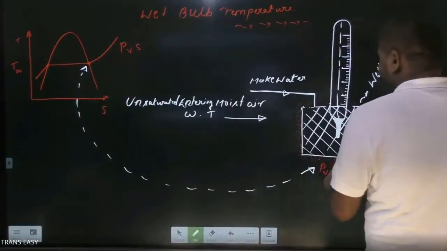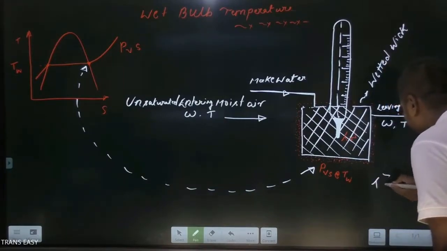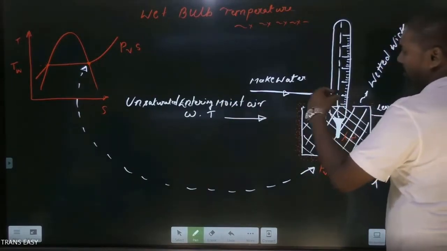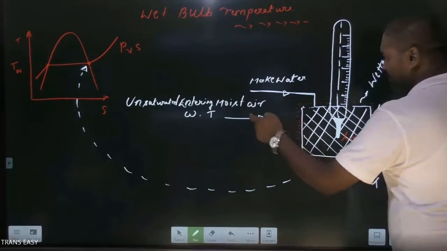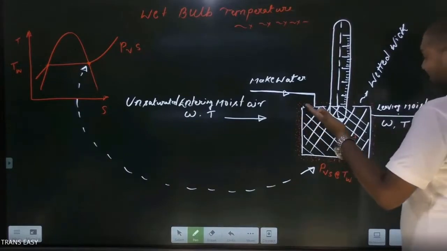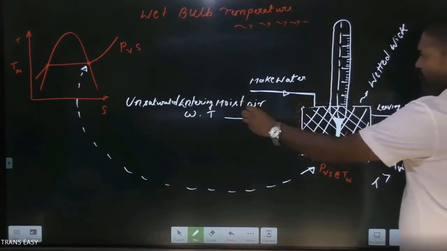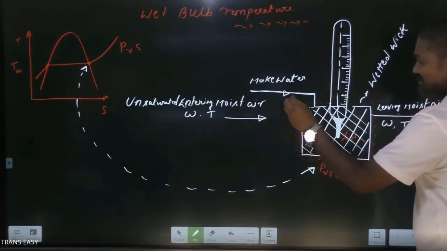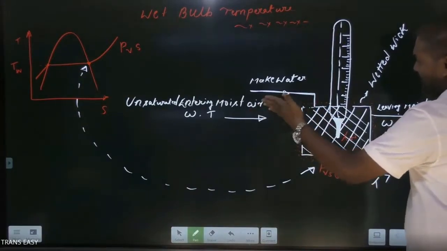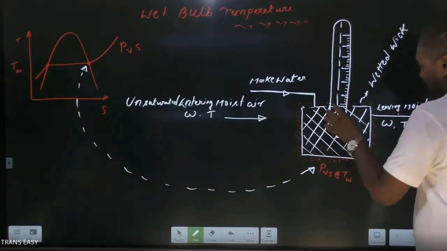Available at the surface of the wetted wick. Here T is greater than TW, so it is sending the latent heat requirement by the convection mode of heat transfer, because there is a temperature difference, and if a temperature difference exists, heat transfer takes place. Bulk fluid movement is involved, so the mode of heat transfer is convection. By convection, it transfers the total amount of heat required to vaporize the liquid water in this wetted wick.